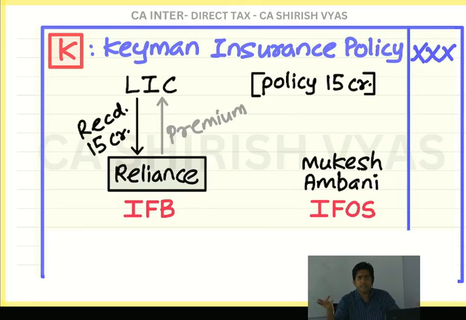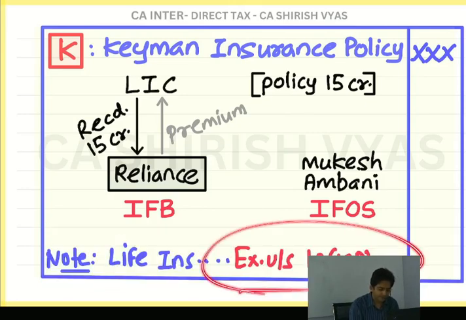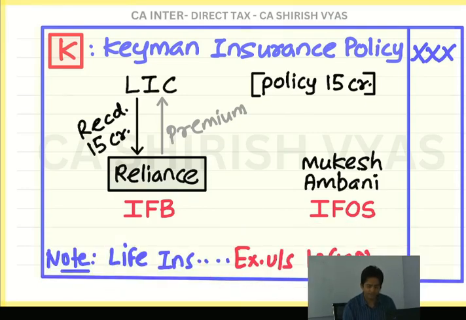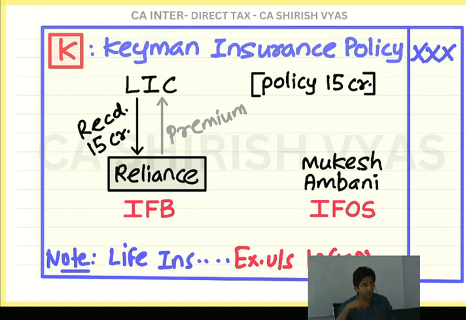Exempt under section 10(10D), 10(10D), by heart, 10(10D), life insurance policy. But be careful, don't see the word insurance, see whether it is life or Keyman. Okay? If they write life, then it is exempt under section 10(10D). Did you notice I am explaining the logic also, because here you are becoming family-minded. K is over. Next alphabet is I.